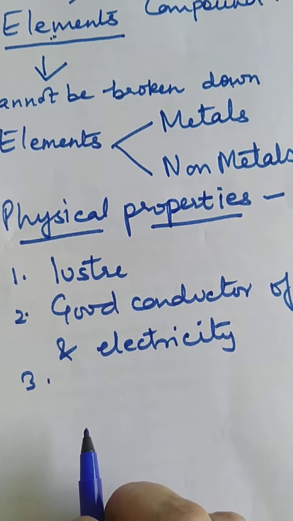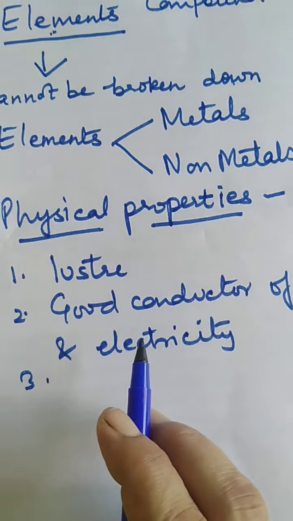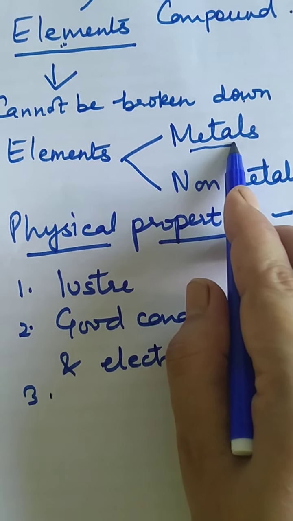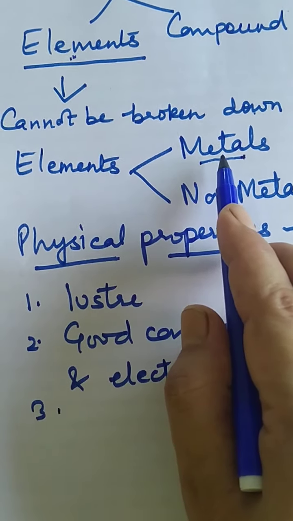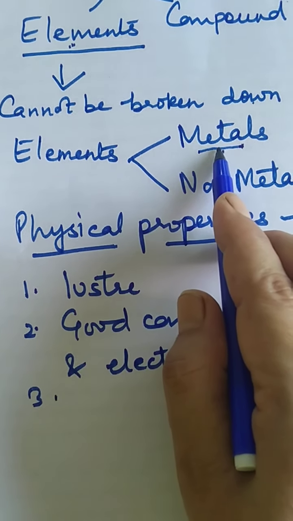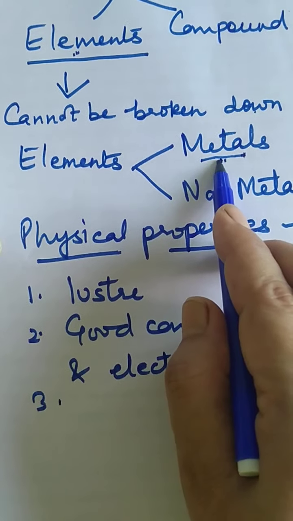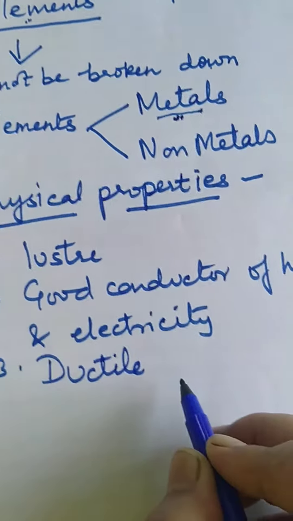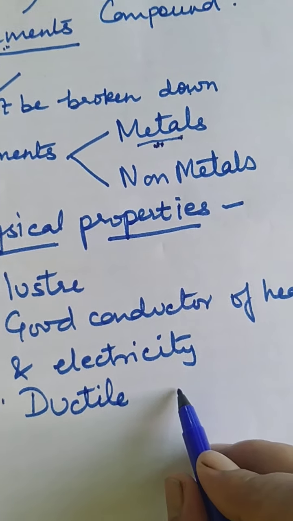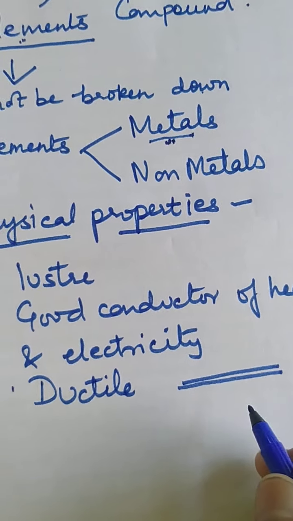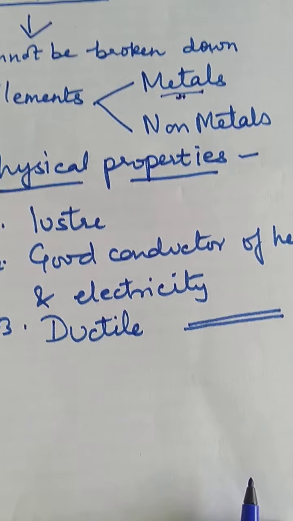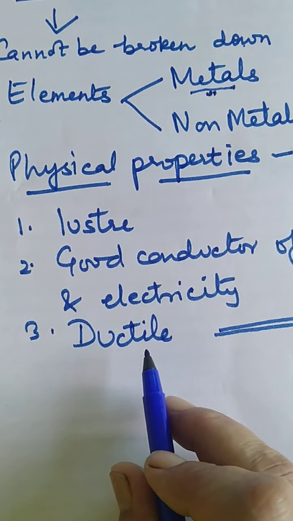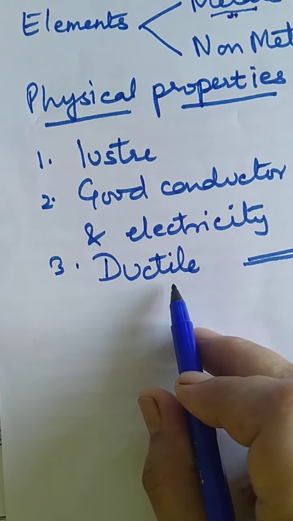The heater coil, fan or motor is made up of what? It is made up of metal because metals are good conductors of heat and electricity. The cooking utensils are made of aluminium and iron, because they are good conductors of heat. Most metals are ductile. What is ductile? You can convert them into thin wires. Silver, gold, copper, aluminium, that is why they are used in electrical wires.